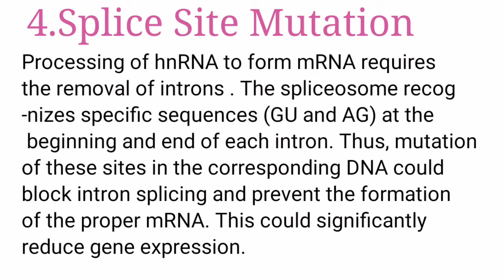Processing of hnRNA to form mRNA requires the removal of introns. The spliceosome recognizes specific sequences at the beginning and end of each intron. Thus, mutation of the sites in the corresponding DNA could block intron splicing and prevent the formation of the proper mRNA. This could significantly reduce gene expression.